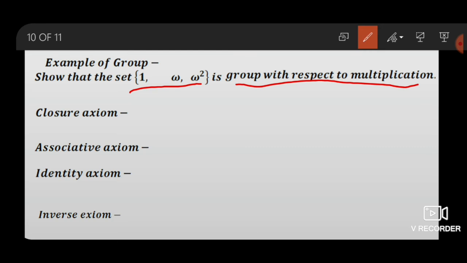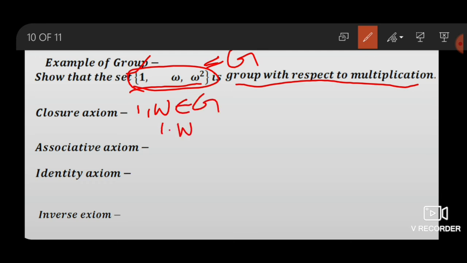Closure axiom, this set we say G. Now we take two elements of this set, 1 comma omega belongs to G, such that 1 dot omega equals omega, which also belongs to G. Now closure axiom is satisfied.